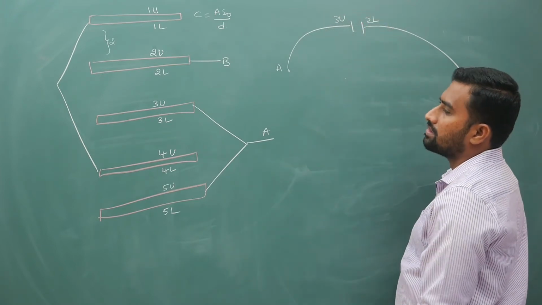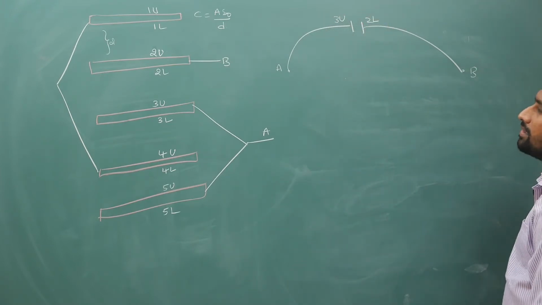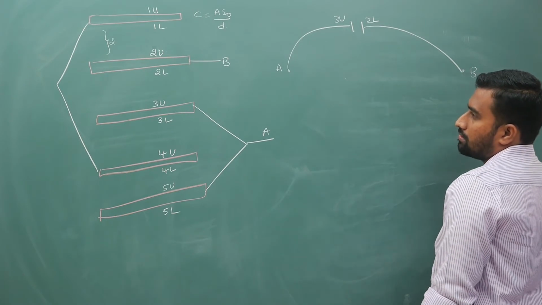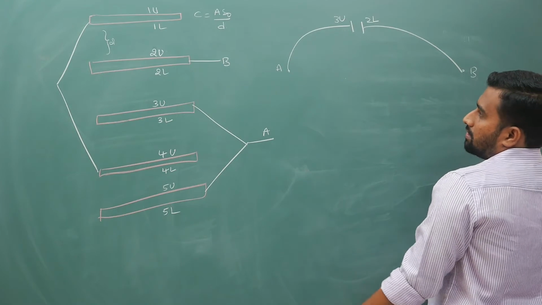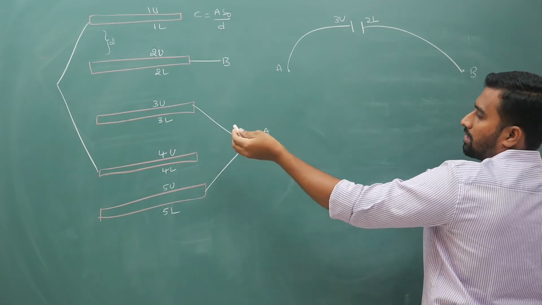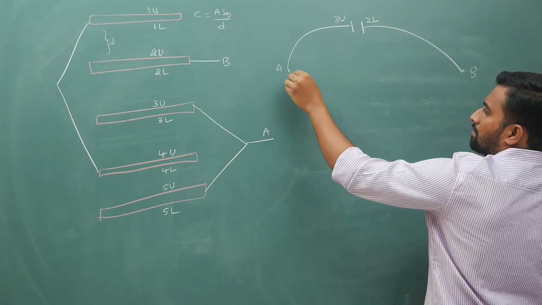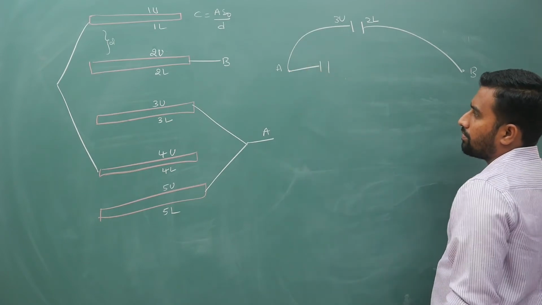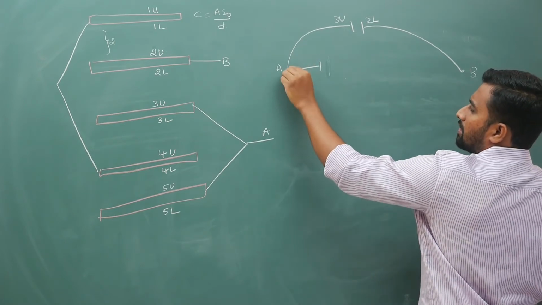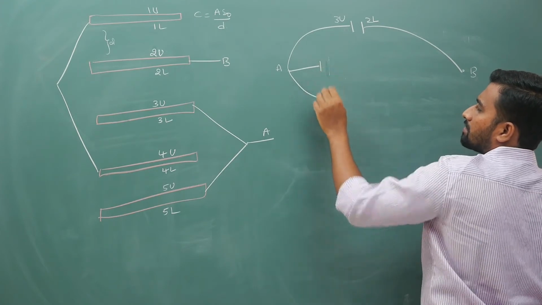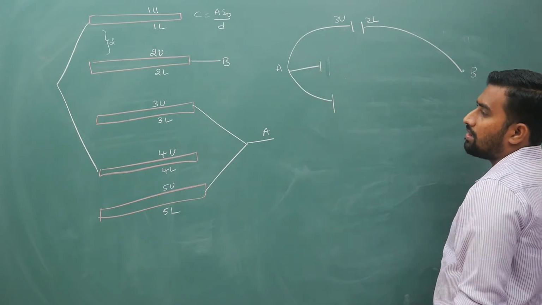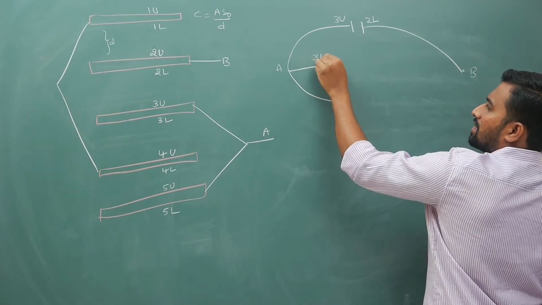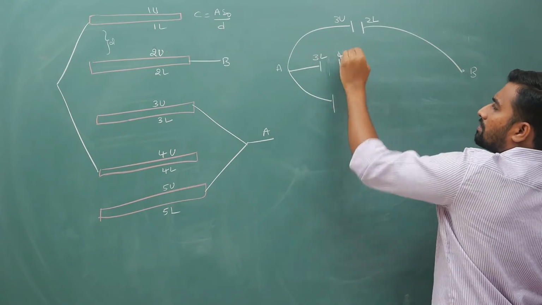This anyhow it is there, direct. Next, A is connected to 2 more plates. A will form a capacitor with 3 lower, 4 upper.